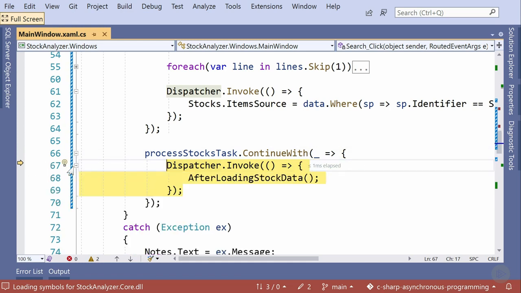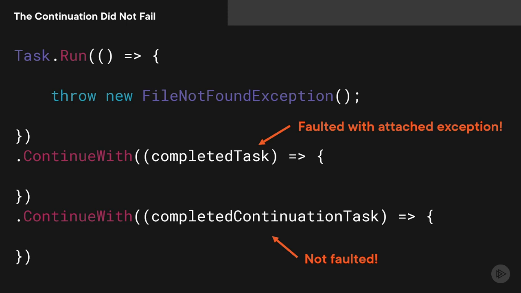In the final continuation, we don't capture the task, and all that is doing is updating the UI. If we were to attach another continuation onto the task that's now updating the UI, the task passed into that wouldn't in fact be in a fault state, because the previous task that it's continuing from did so successfully.